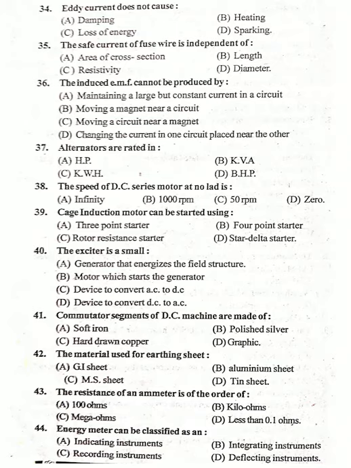Energy meter can be classified as an... What is an energy meter? 44 option B, integrating instrument. Energy meter is an integrating instrument. 44 option B.